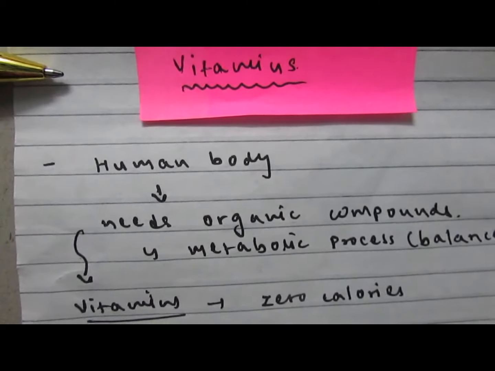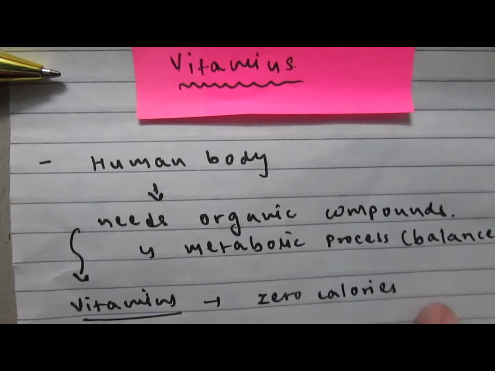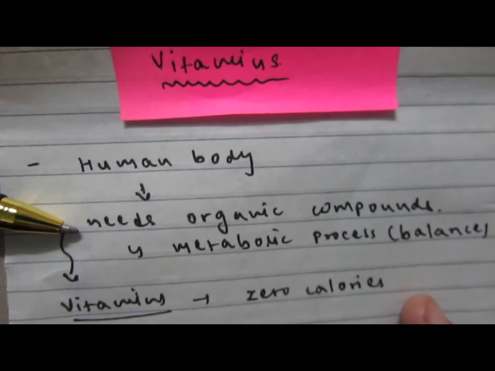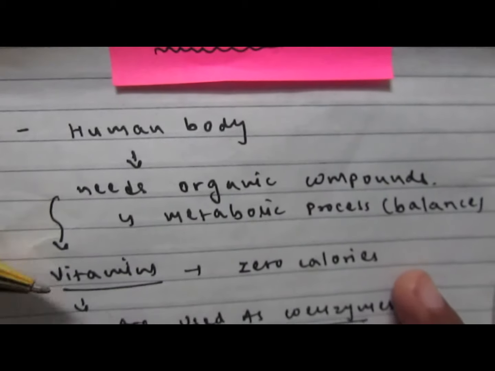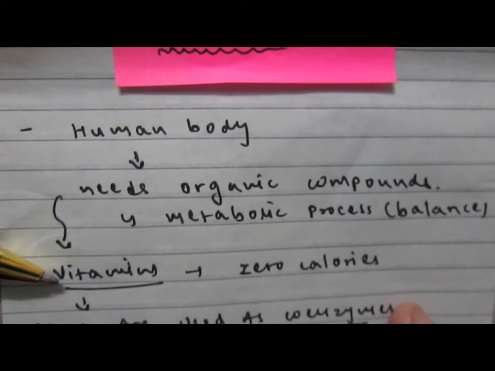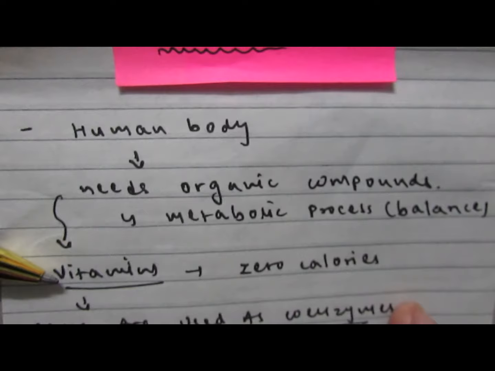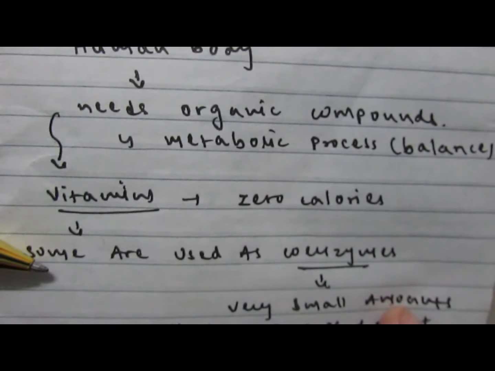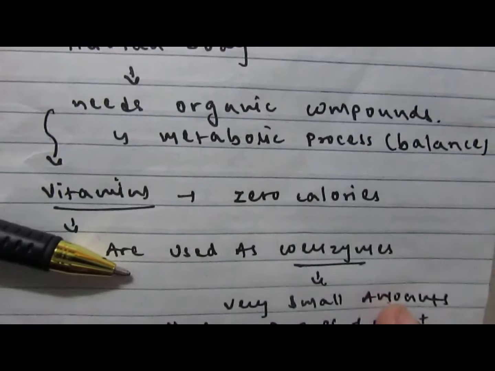Vitamins are generally biogenic amines, and the human body requires certain organic compounds to carry out its metabolic processes in balance. These organic compounds are generally known as vitamins. As an energy value, vitamins do not have any energy value in terms of calories, and they are present in very small amounts with some coenzymes.